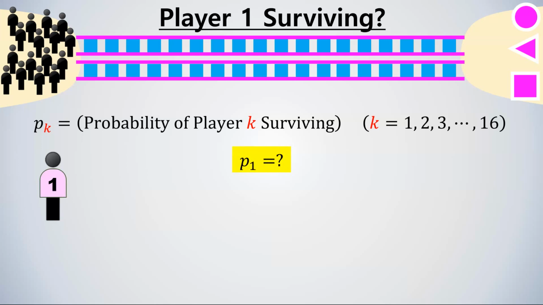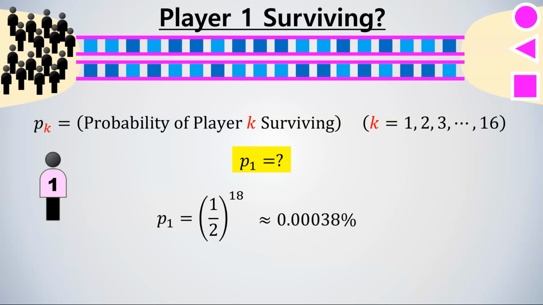The easiest one to calculate is of course the case of player 1 surviving. In order for player 1 to survive, he or she must pick the correct panel, the tempered glass, 18 times. Therefore, the probability of player 1 surviving is simply 1/2 to the power of 18, which is approximately 0.00038%, which is not a very good chance really.